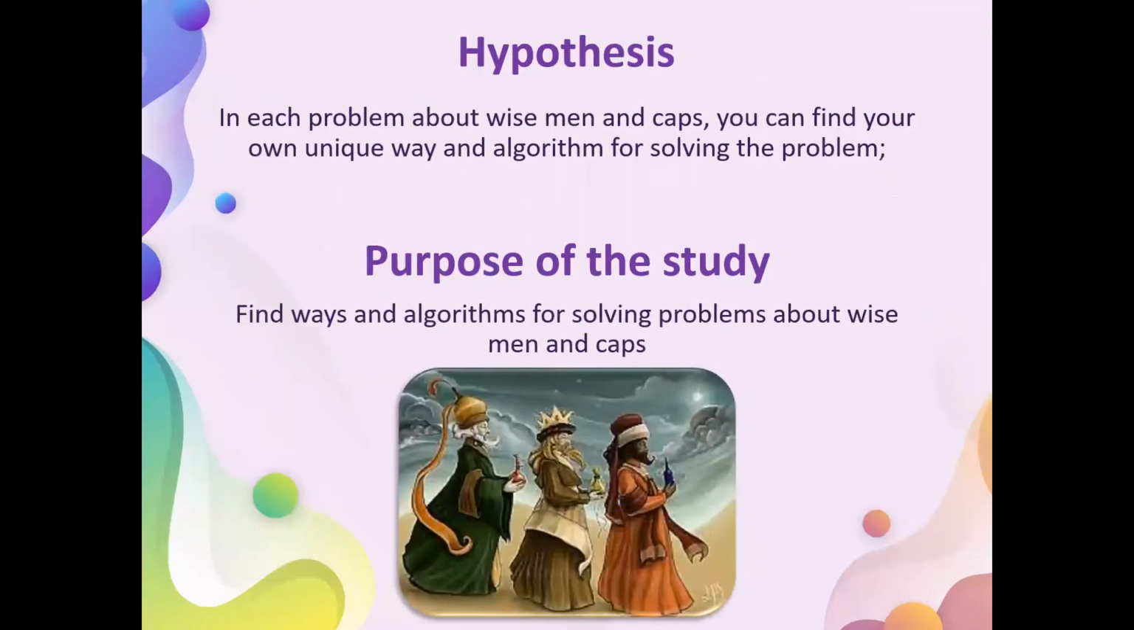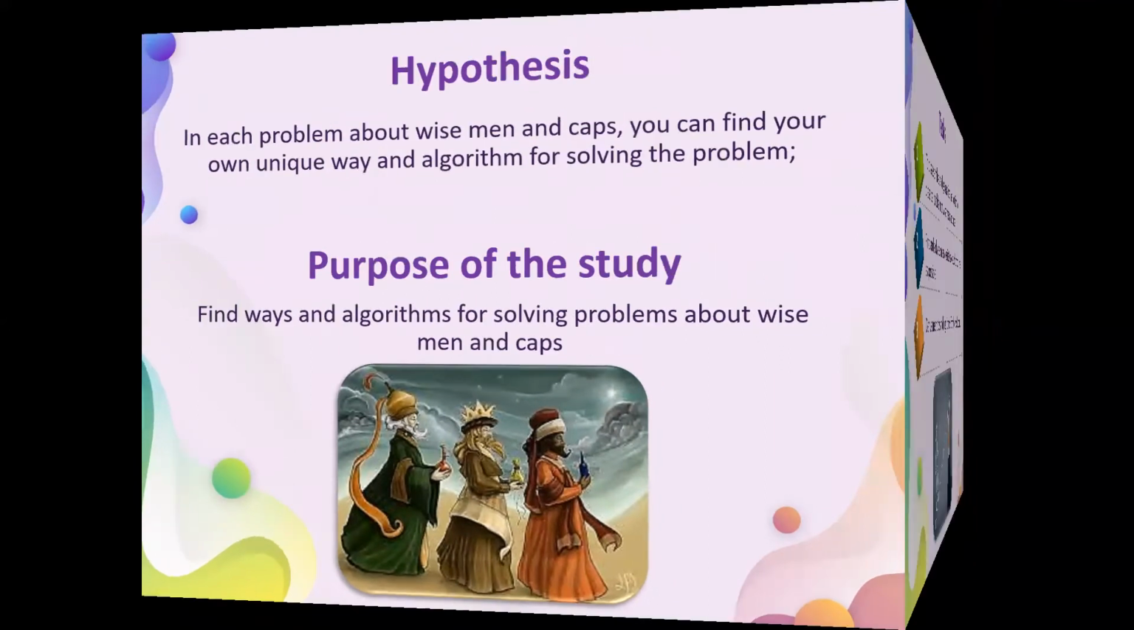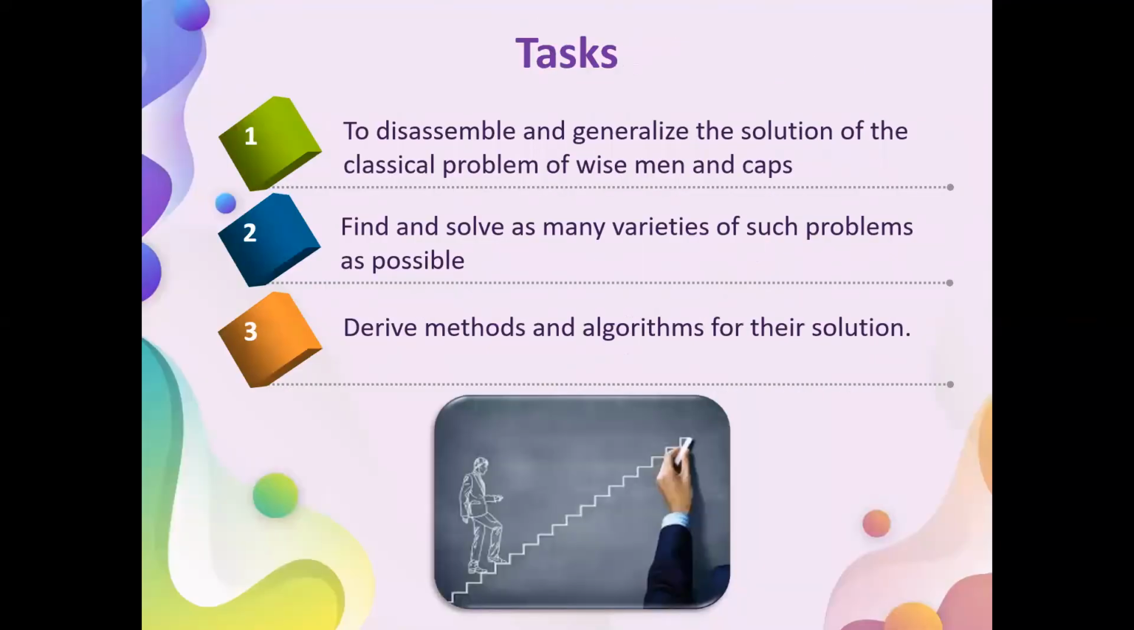The purpose of my research is to find ways and an algorithm for solving problems about wise men and caps. During the research, I suggested that in each problem you can find your own unique way of solving such problems. To achieve the purpose, I set myself the following tasks: to disassemble and generalize the solution of the classical problem of wise men and caps, find and solve as many varieties of such problems as possible, and derive methods and algorithms for their solution.